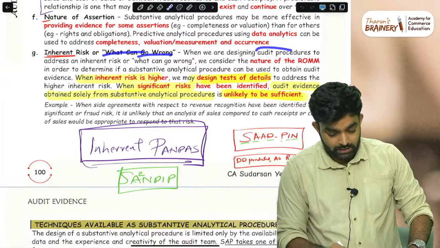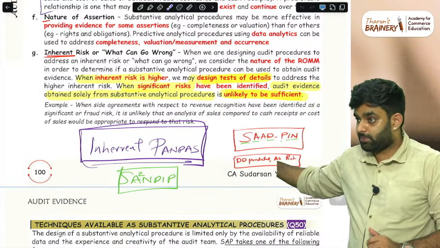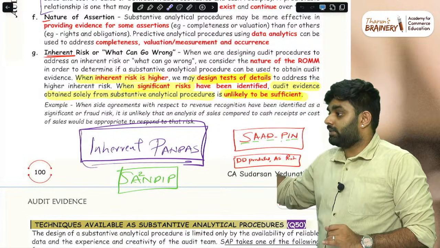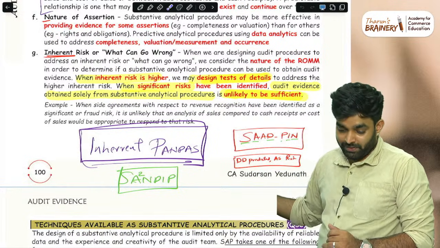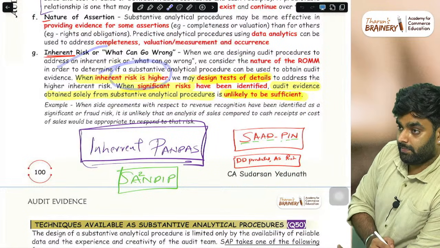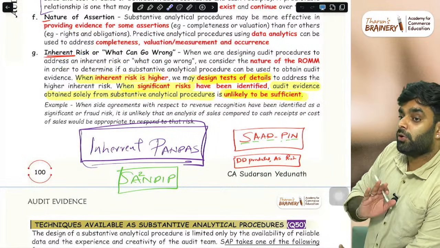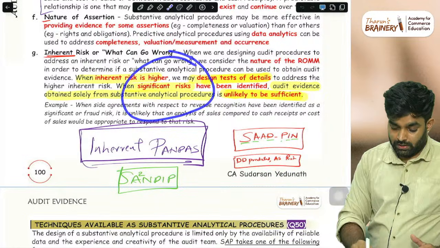Then if inherent risk is high, I'm explaining this more because of the internal questions, like how they present the answer. If inherent risk is high, don't use analytical procedure; better go with detailed checking, where practically possible.